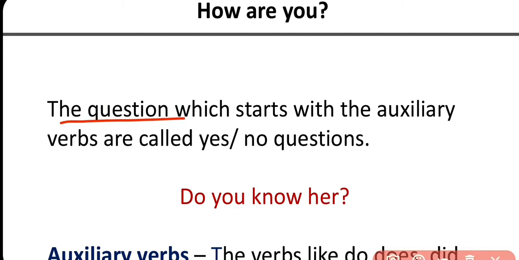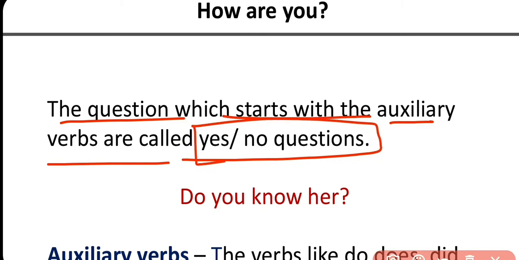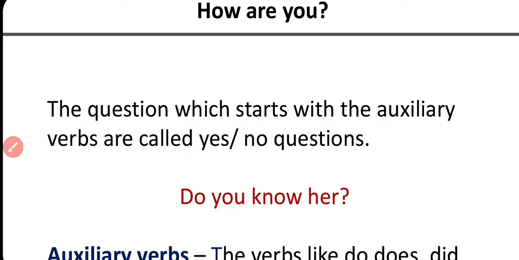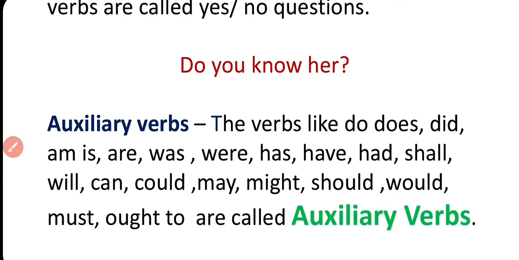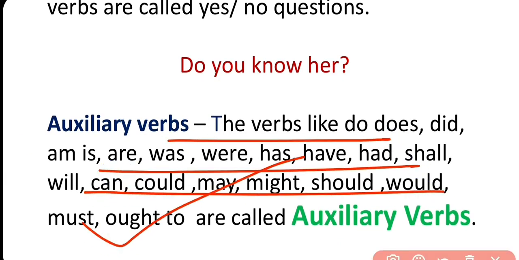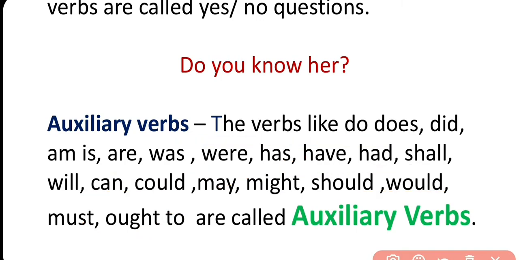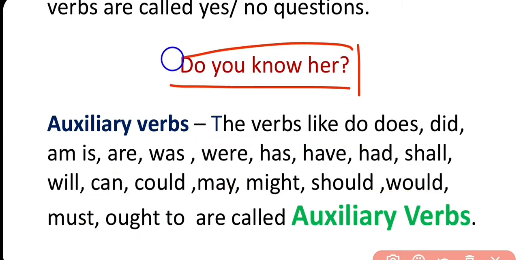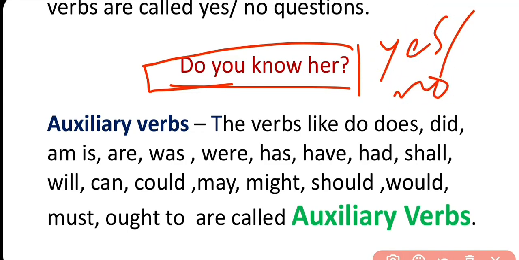The questions which start with auxiliary verbs are called yes/no type questions. These are all auxiliary verbs. You can take a look at these images. Do you know her? It is an example of the yes or no type question.